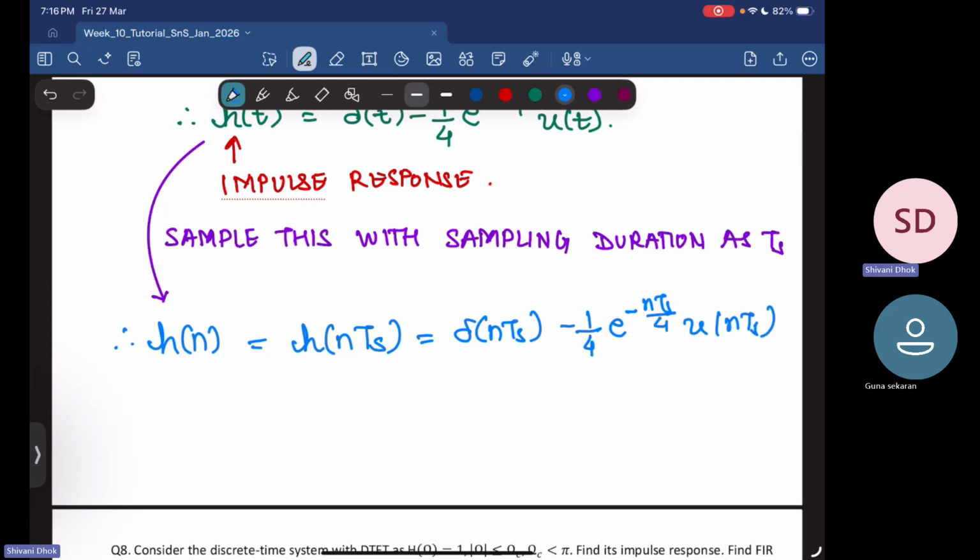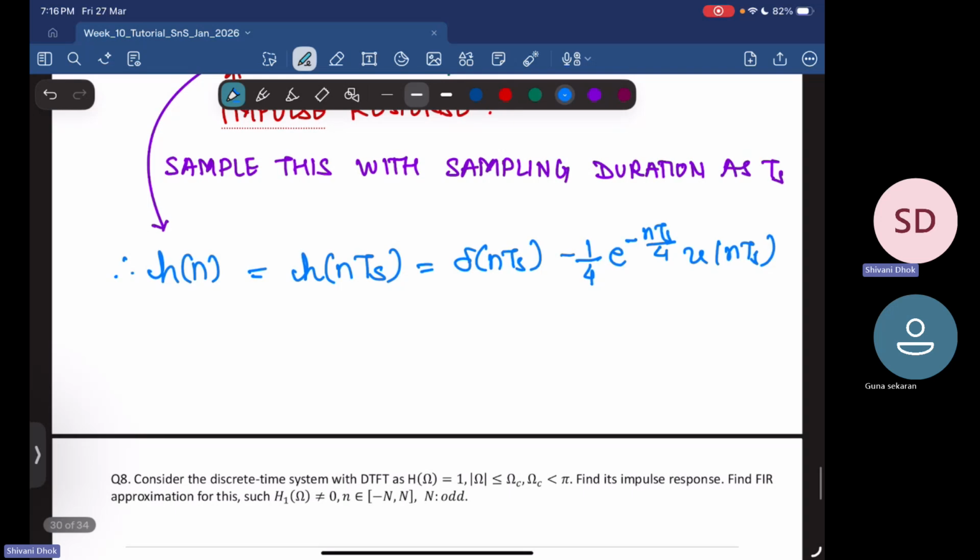Now when you sample a unit step function, you will get another unit step function, but now in the discrete domain. So this is equal to minus 1 by 4 e power minus n Ts by 4, and this is equivalent to your u of n.